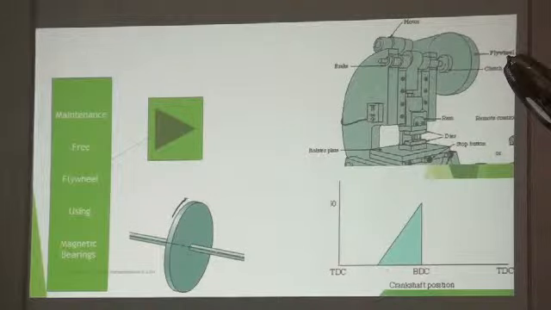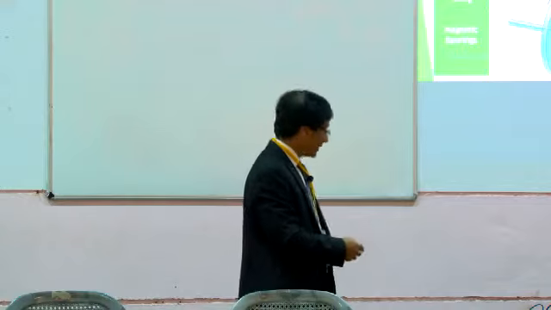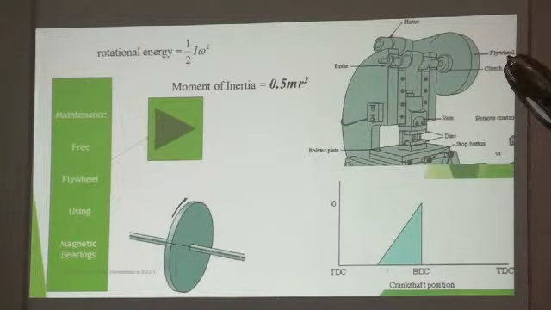Now, it has been used in a number of machines, like you can see here a punching press where the flywheel is used, where the energy requirement in a cycle may be only around 60 degrees. Out of 360 degrees, only 60 degrees has an energy requirement, and for the remaining 300 degrees of rotation there is no energy requirement. That is why the flywheel can be used, and that is why we say this is a good mechanism to store energy and spontaneously give it back.